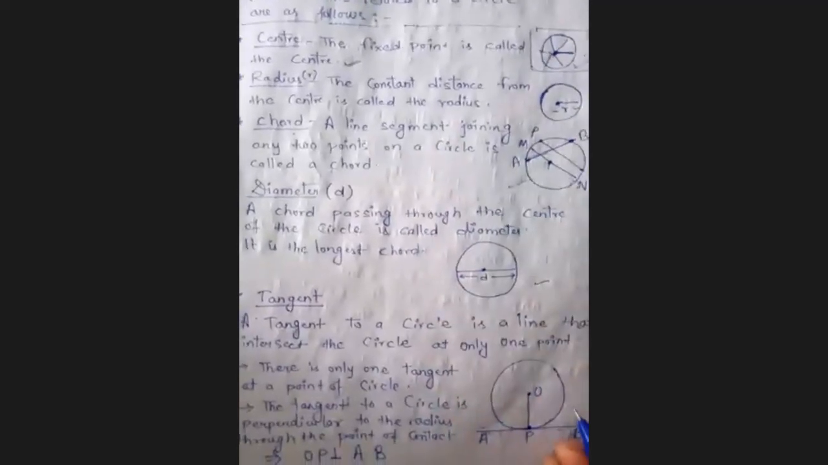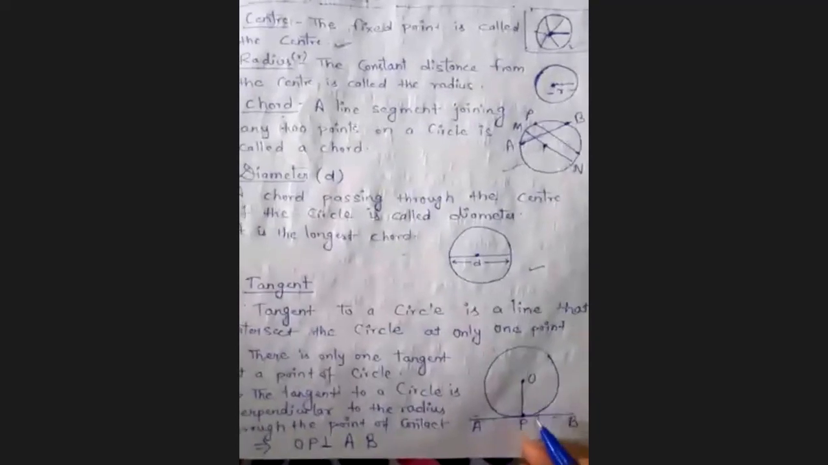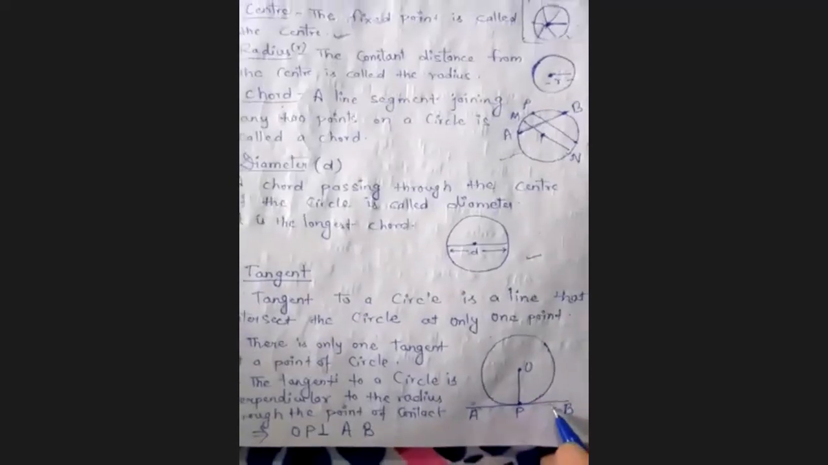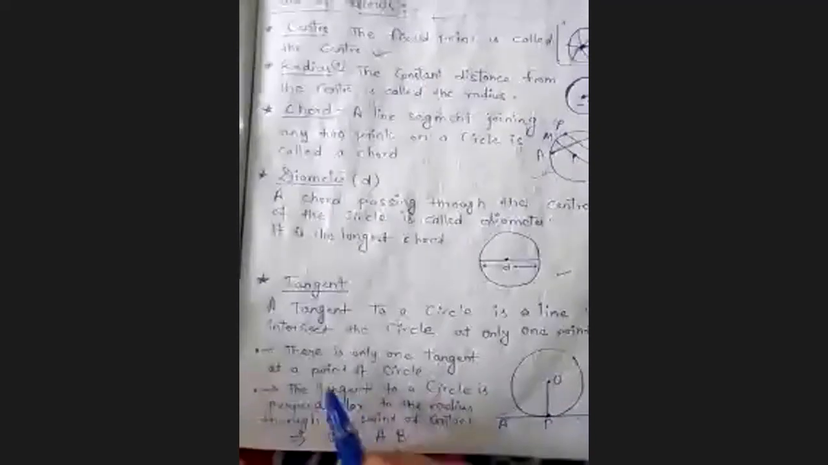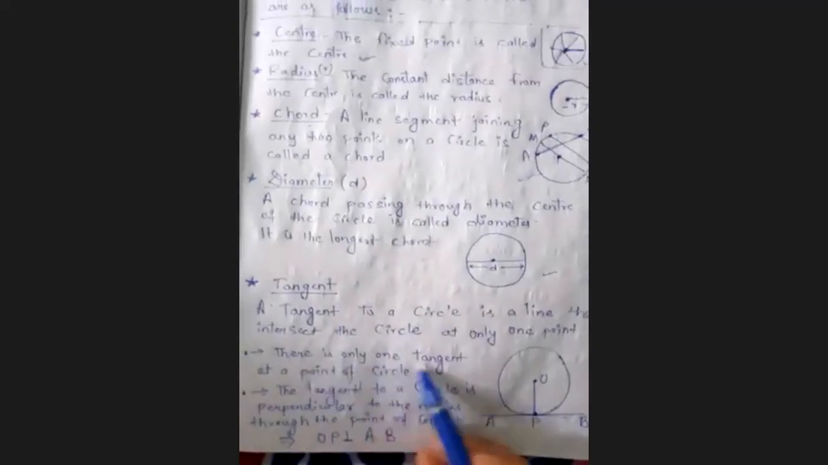This all thing, you have already studied in class 9, 8, but this tangent I am telling, very good. So again I am telling what is tangent. Tangent is a line that intersects at only one point. Okay, so there are some points which have come out from this tangent. There is only one tangent at a point of the circle.